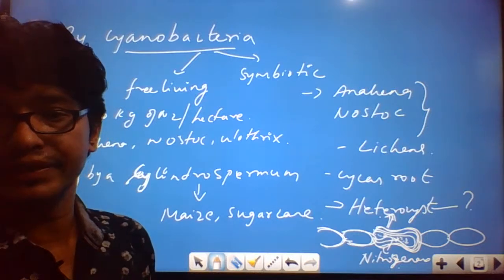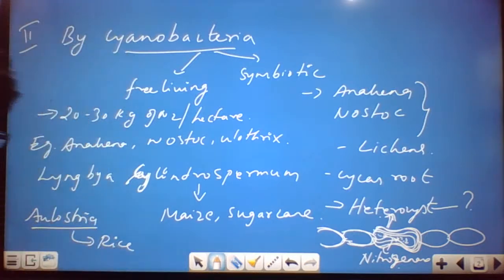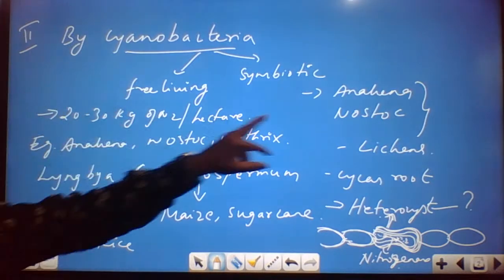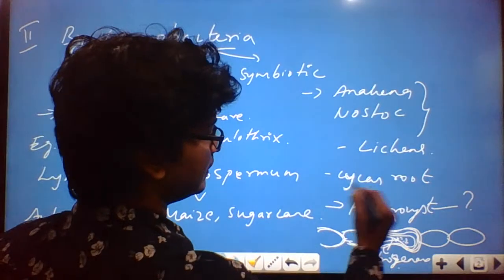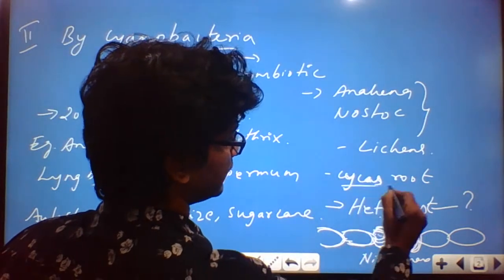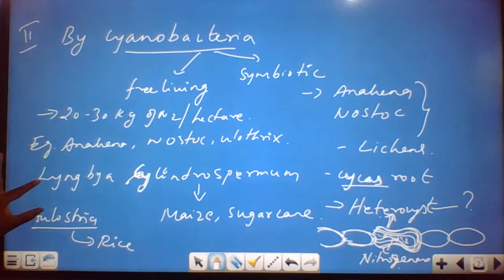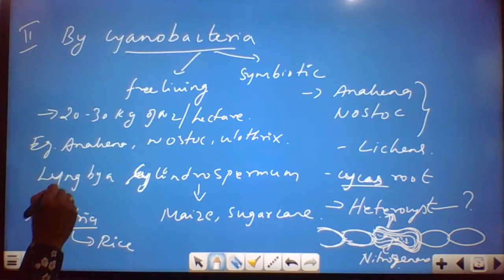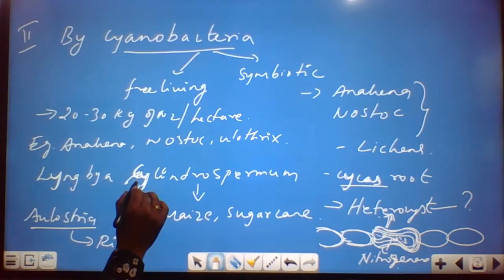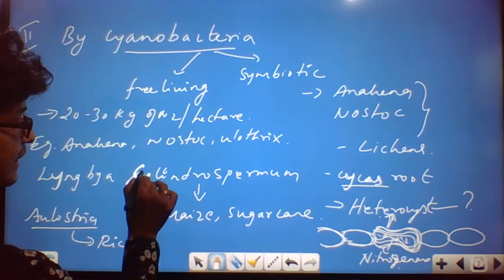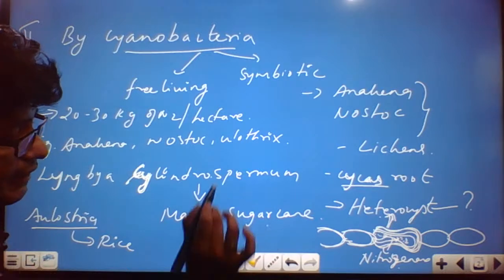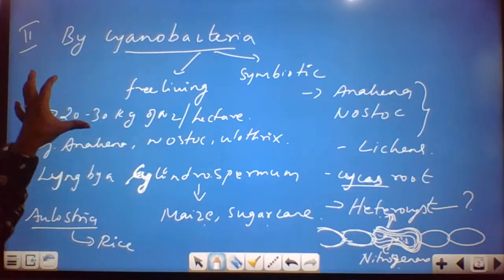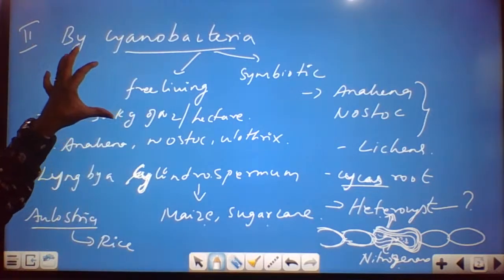Fourth example here: Anabaena, Nostoc, lichens, and this is Cycas root. So Cycas root, and here you could see Lyngbya, then Cylindrospermum. You could see it in association with maize and sugarcane. So this categorizes the cyanobacteria.